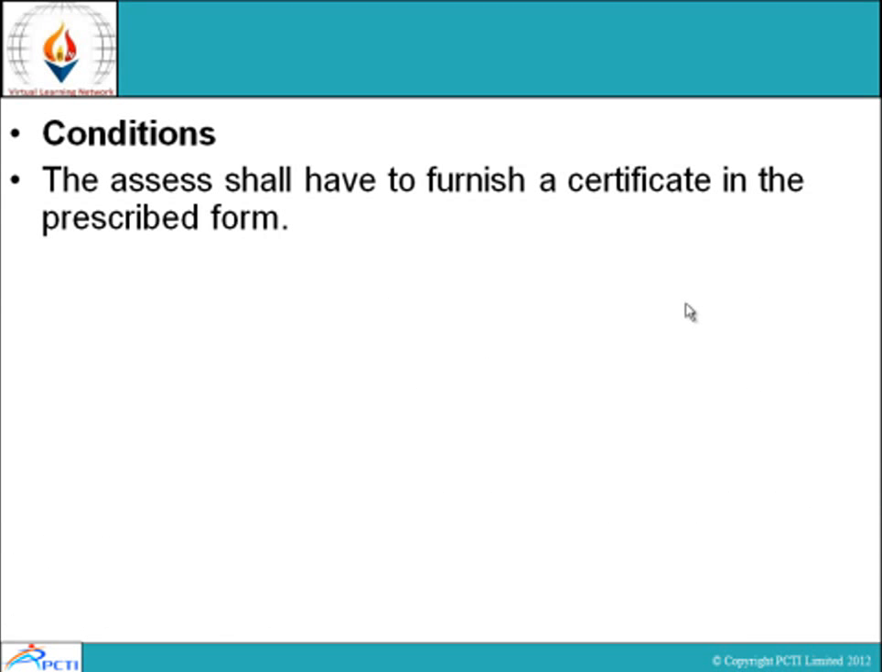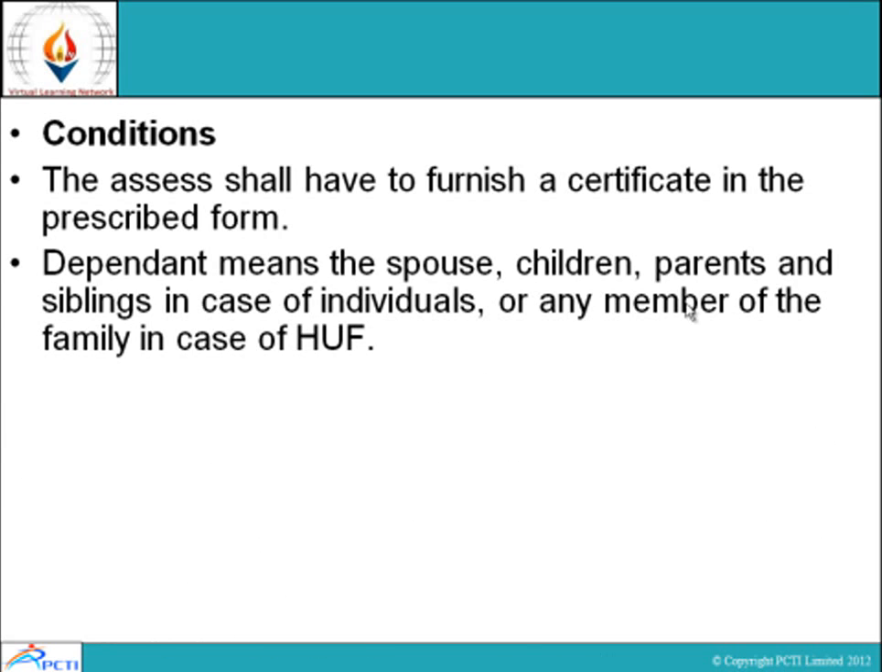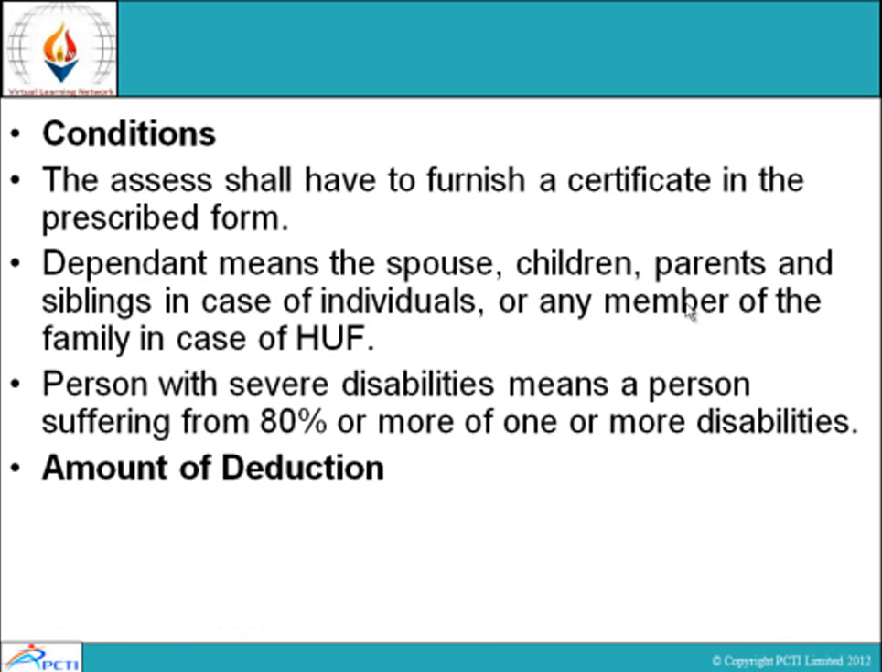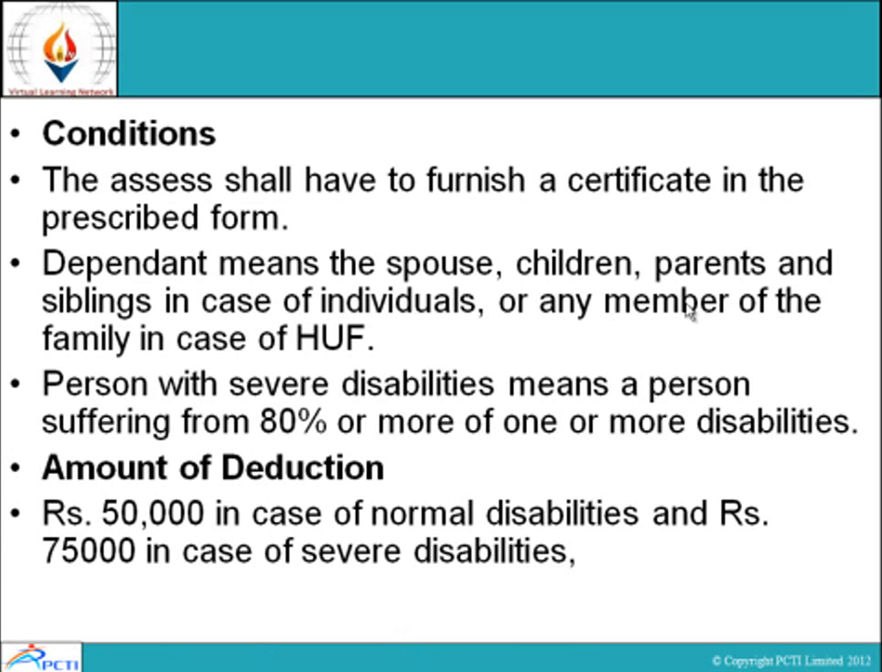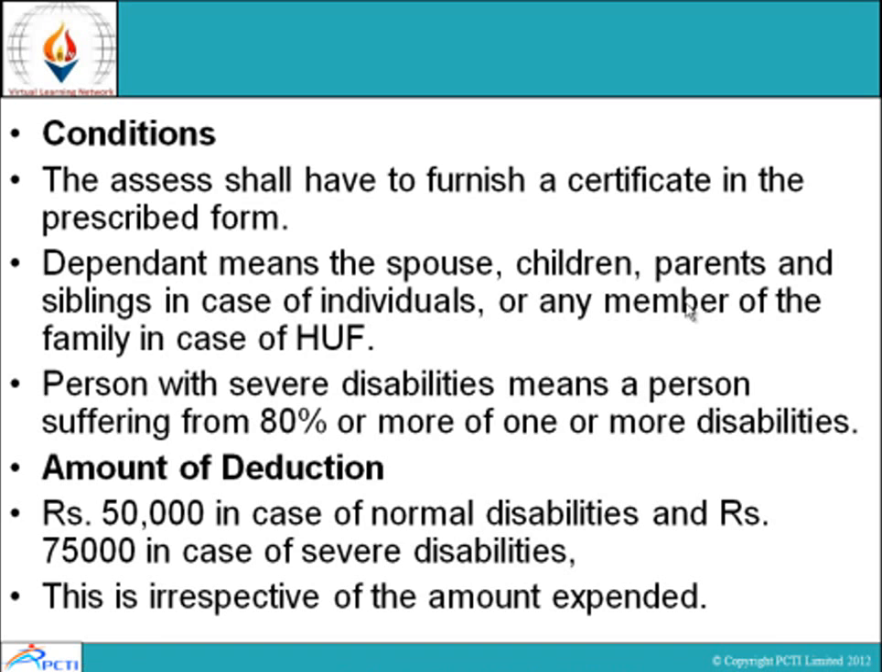Condition: the assessee shall have to furnish certificates in the prescribed forms. Dependent means the spouse, children, parents and siblings in case of individuals or any members of the family in case of Hindu undivided family. Person with severe disabilities means a person suffering from 80% or more of one or more disabilities. And the amount of deduction: rupees 50,000 in case of normal disability and rupees 75,000 in case of severe disabilities. This is irrespective of the amount expended.